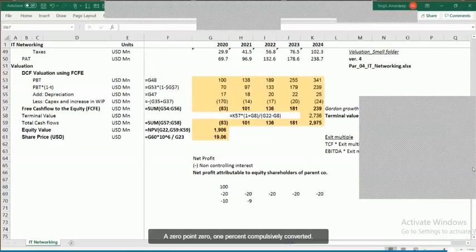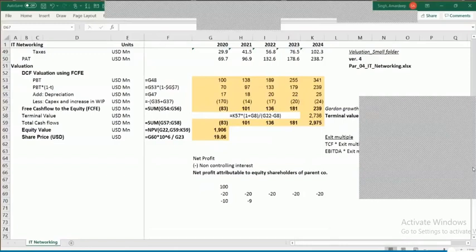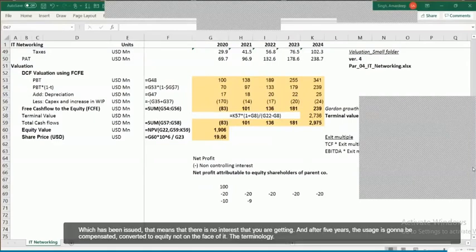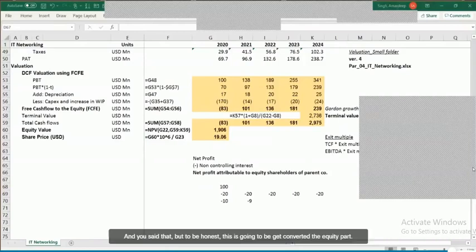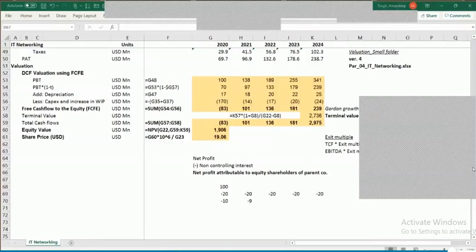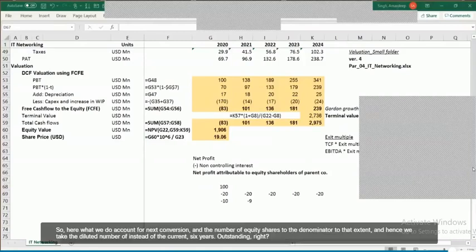0.01% compulsorily convertible debt, right? Compulsory convertible debt which has been issued. That means that there is no interest that you're getting, and after 5 years, after 3 years, it is going to be compulsorily converted to equity. Now, on the face of it, the terminology is that it's a debt. But to be honest, this is going to get converted to the equity part. So here, what we do, we account for that conversion and increase the number of equity shares in the denominator to that extent. And hence, we take the diluted number of shares instead of the current basic shares outstanding.